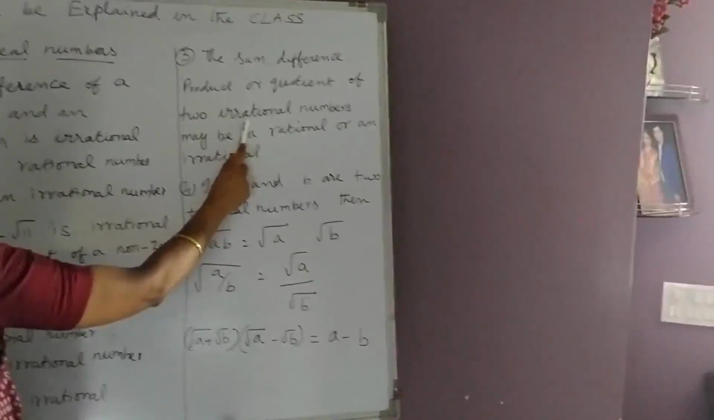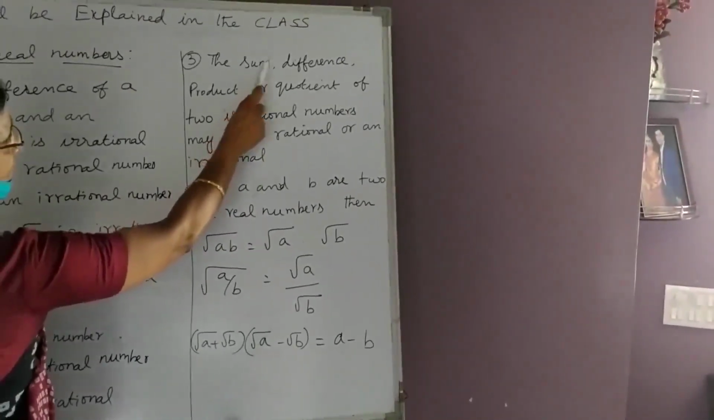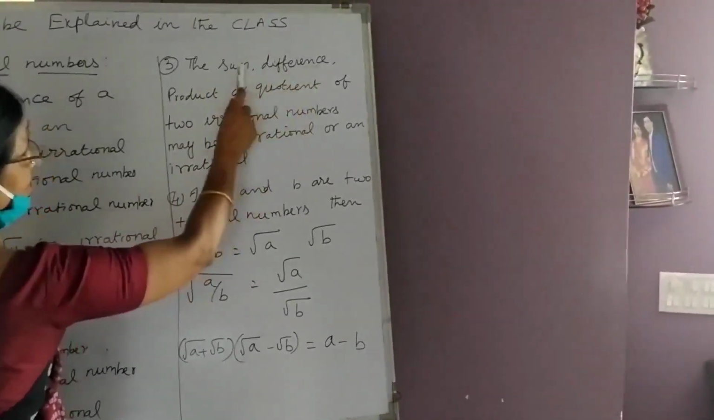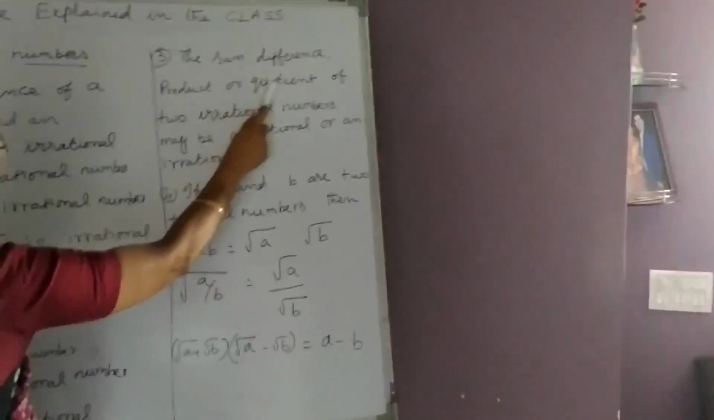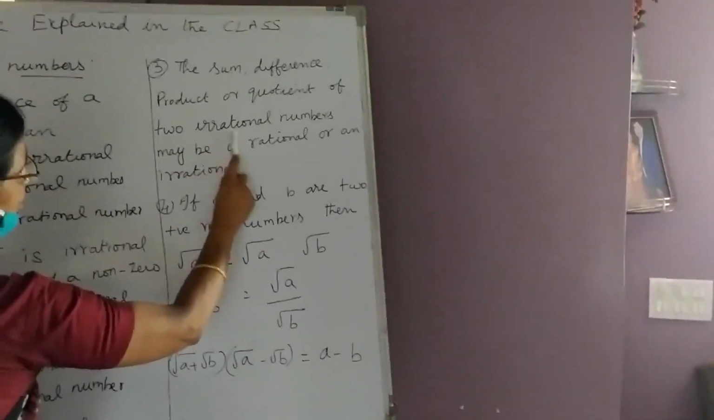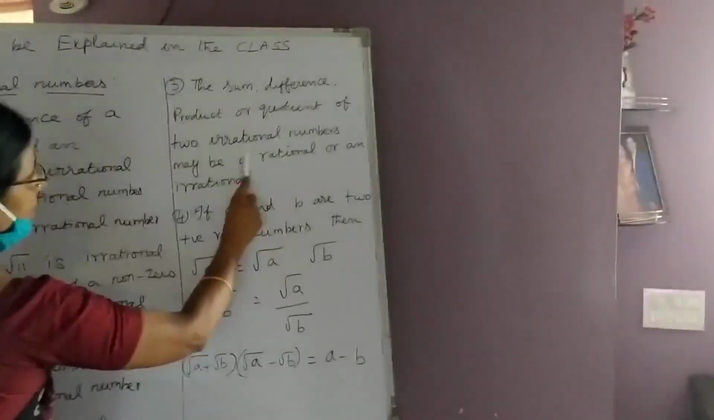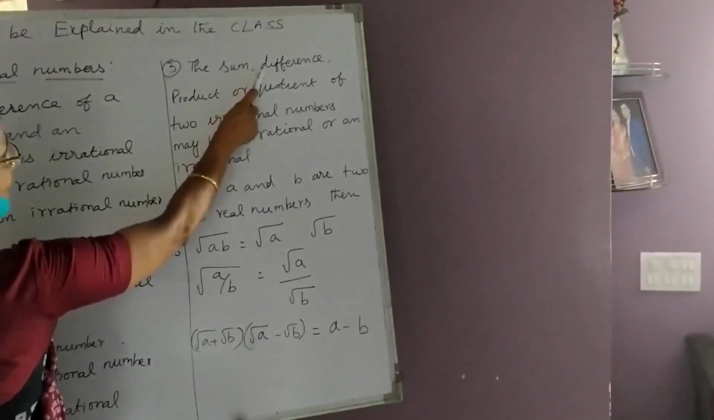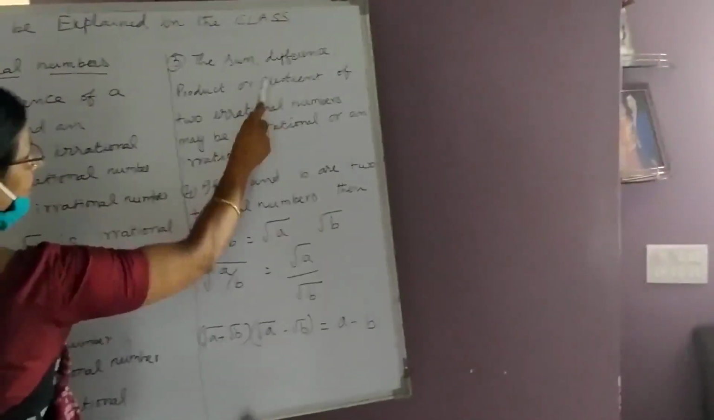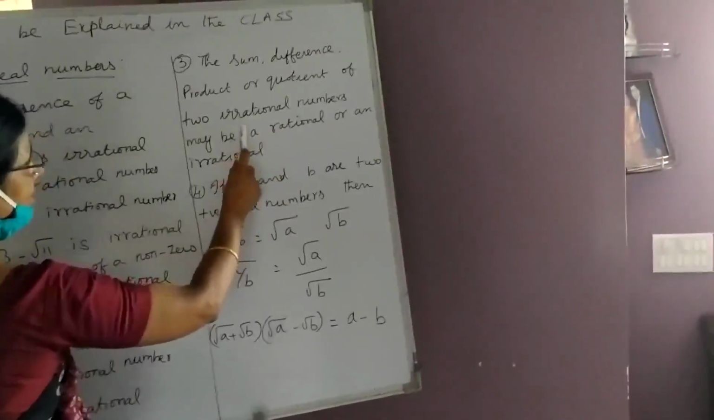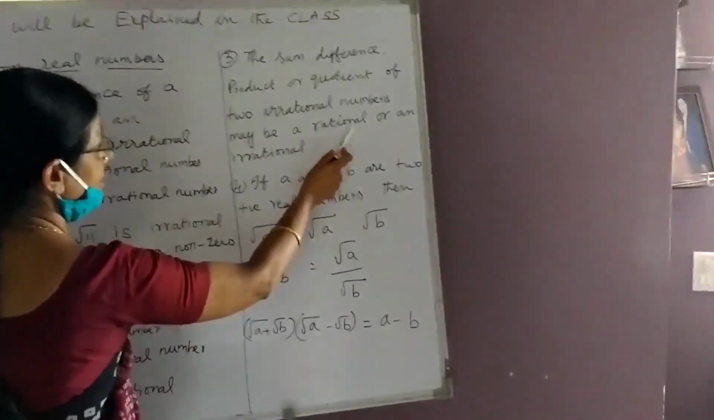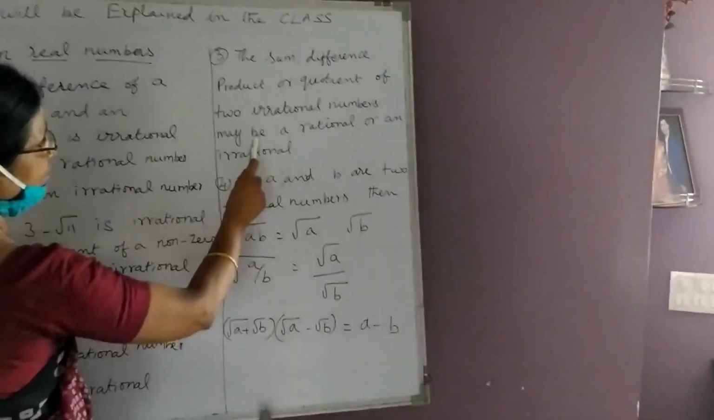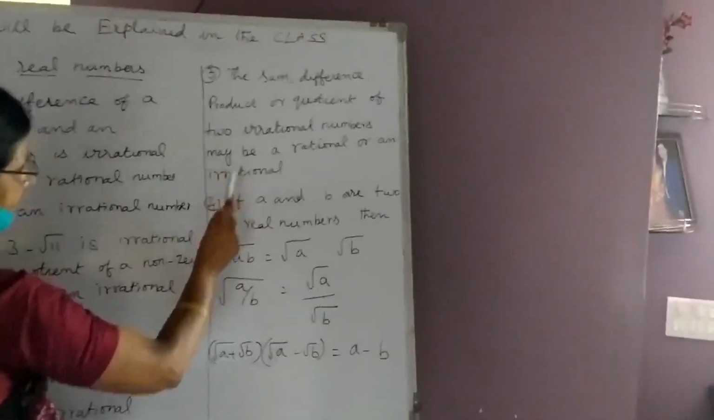Two irrational numbers. So here if we find the sum, difference, product or quotient, all the four operations are taken. Sum, difference, product or quotient of two irrational numbers may be a rational or an irrational. So if we add or subtract or multiply or divide two irrational numbers, the result may be a rational number or sometimes it will be irrational also. Nothing can be said. It depends upon the two numbers which are given.